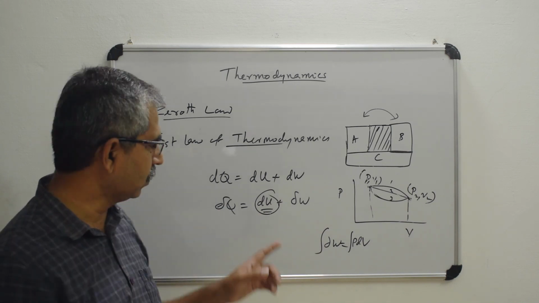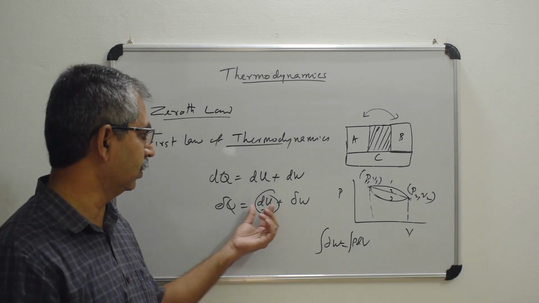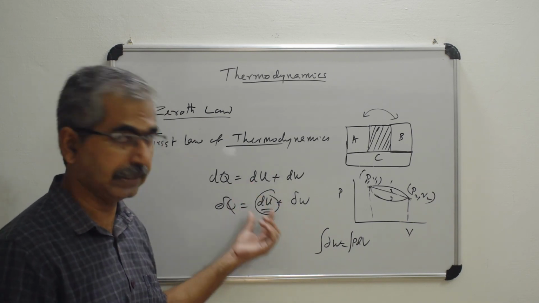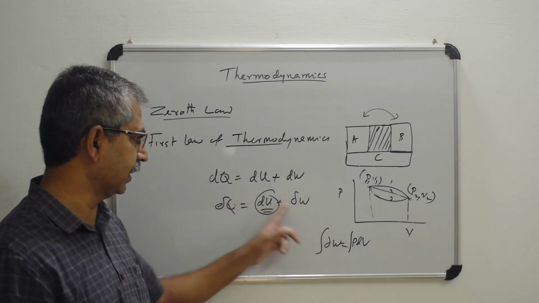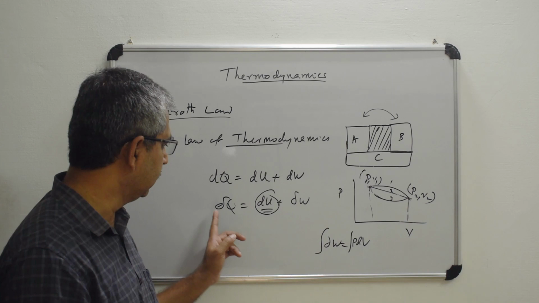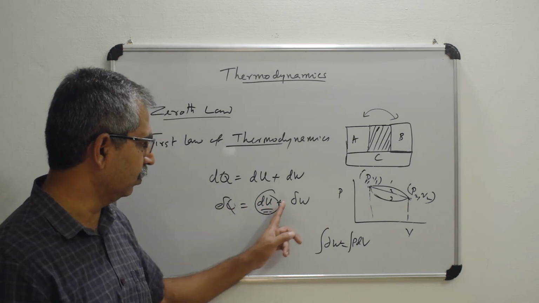So that is called a state function, or that is an exact differential. So these two are not exact differentials. That is why it is written like this. In some textbooks, it is written using this particular notation: delta Q equal to dU plus delta W.